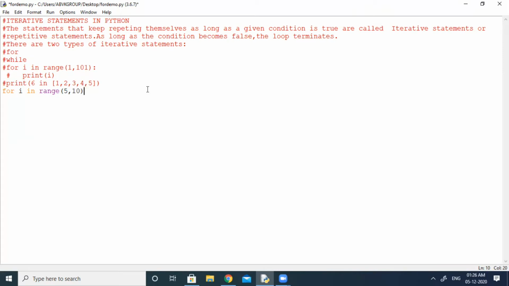What is the formula of cube? We have to multiply that number 3 times. So I am typing here print, and the name of the variable I have taken is i. So i into i into i. Save. Now you run the module.